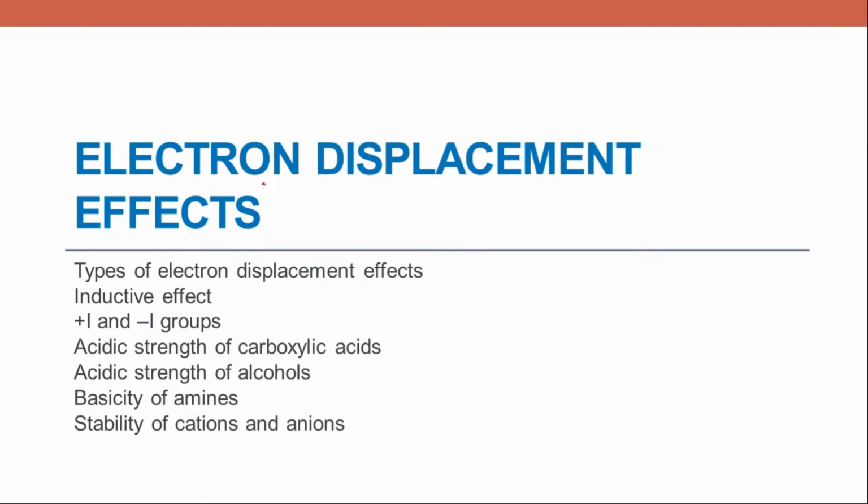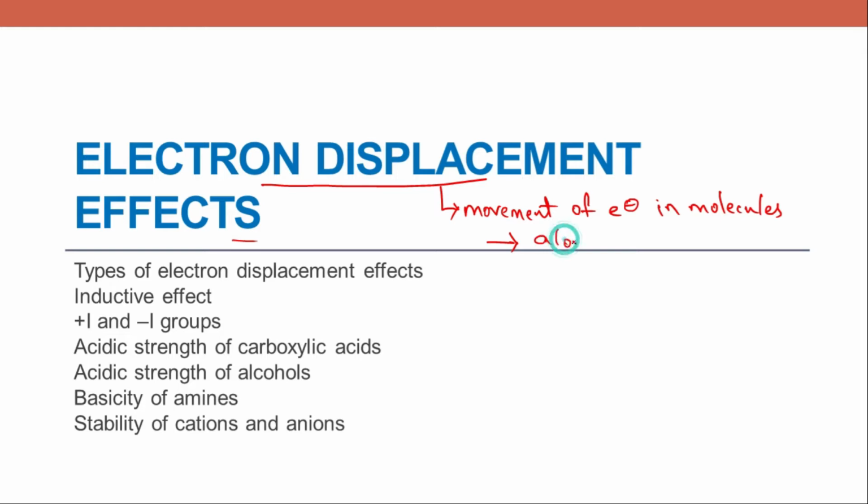And today we are going to discuss electron displacement effects. Electron displacement means movement of electrons. Movement of electrons in a molecule is called electron displacement. So this movement will be along the carbon chain. We can observe 4 types of electron displacements in organic molecules.